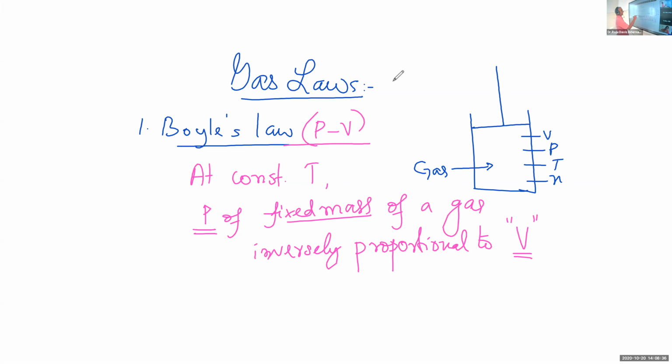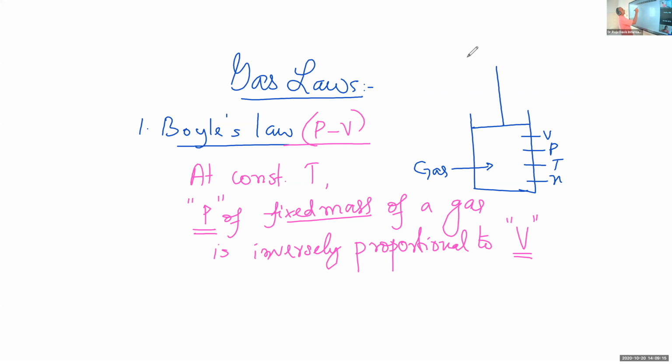And that is the relation. See, we are keeping temperature constant and the mass or number of moles of the gas constant. Now you study the variation of the pressure and volume. And according to Boyle's law, at constant temperature, the pressure of a definite mass, a fixed mass of a gas is inversely proportional to volume.